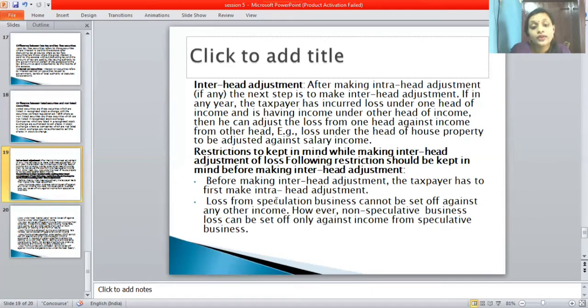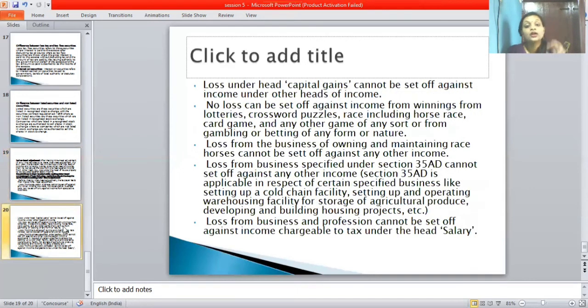Next one is loss from speculation business cannot be set off. Loss on speculation business cannot be set off against any other income. However, non-speculative business loss can be set off only against income from speculative business. Next point is that loss under the head of capital gain cannot be set off against income under other heads. So it cannot be set off under the capital gain.